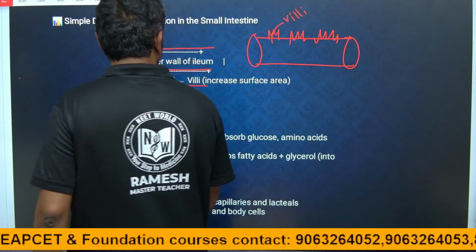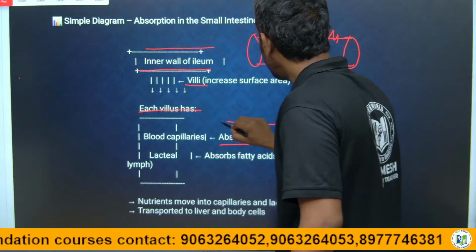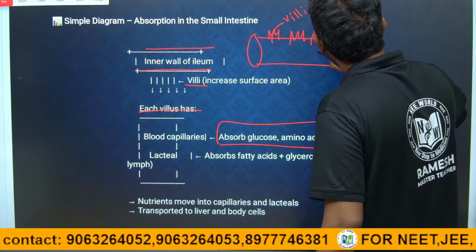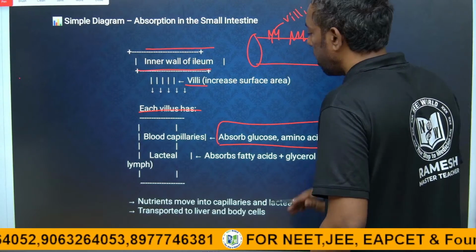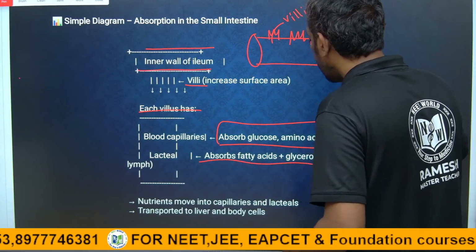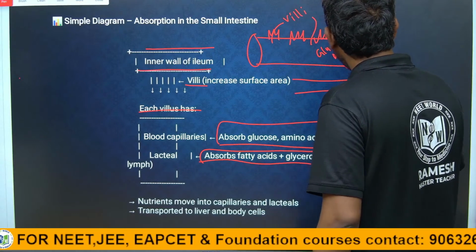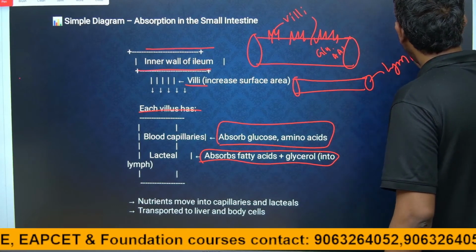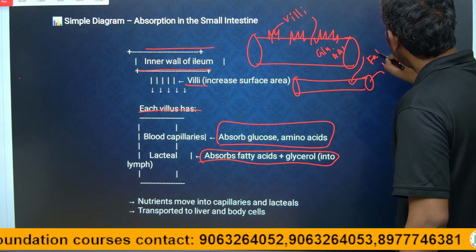Villi and microvilli. The villi, each with blood capillaries, absorb glucose and amino acids. And the fats are absorbed as fatty acids into the lacteals, the lymph. Around the blood vessel there is also a lymph system. In the lymph there is absorption of fats, glycerols.